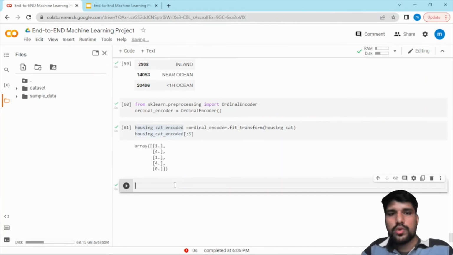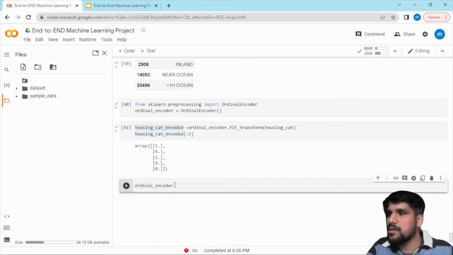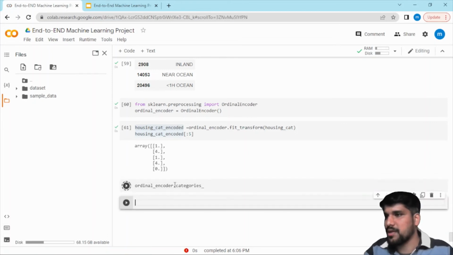If you want to know what categories we used, or what text we used to convert into the numerical data, then there is a method which we can call from the ordinal encoder object that we have specified here. So let me call that method, categories, and then an underscore.